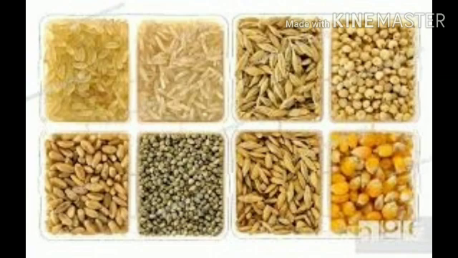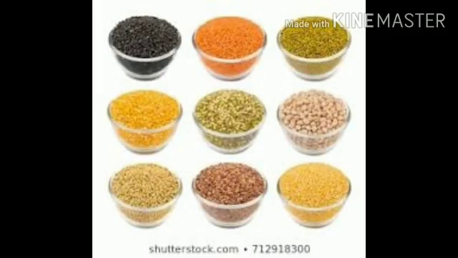For example, paddy, wheat, jowar, ragi, millets. Dicotyledonous means seeds which have 2 seed leaves. For example, groundnut, red gram, Bengal gram and black gram.